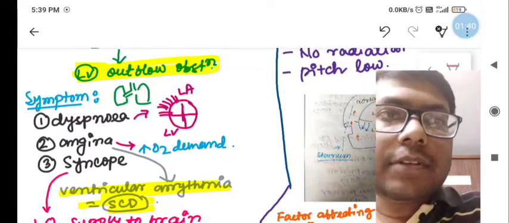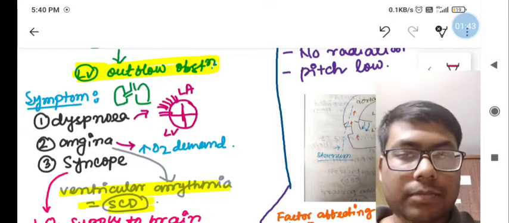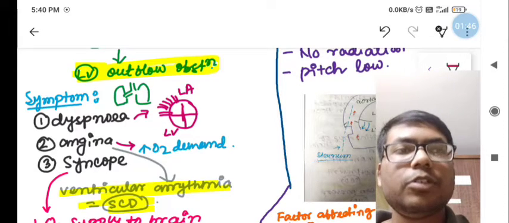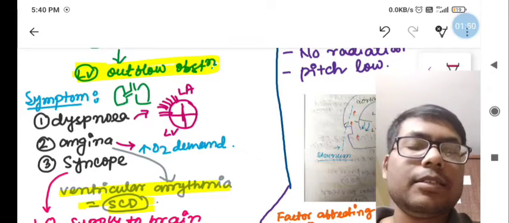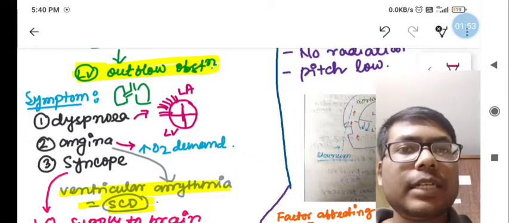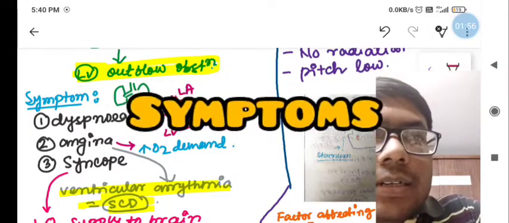The main thing is that there is hypertrophy of the septum, causing obstruction of the left ventricular outflow tract, and that causes a decrease in cardiac output, and also causes dyspnea, because if we see the heart,